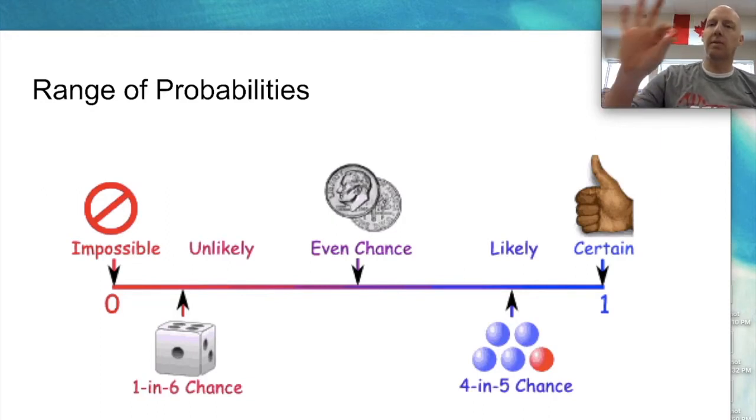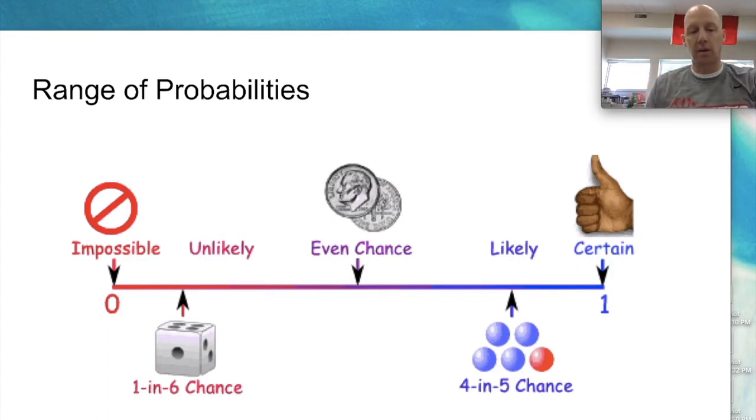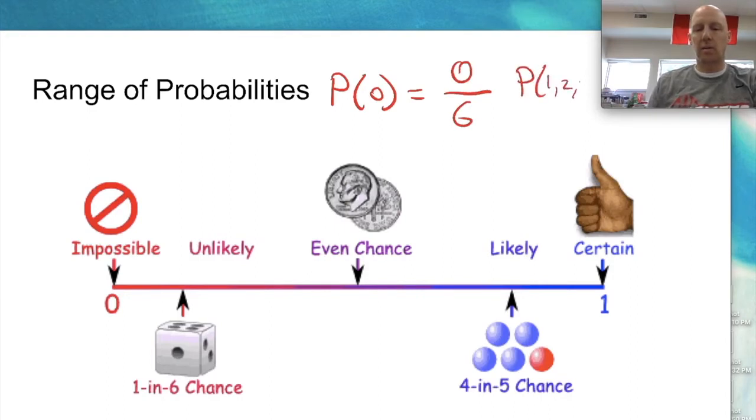Another example, if you were using a die, the possibility on a normal die to get a 0 is impossible. There is no 0 on the die. A certain possibility is to roll this die and have it land on a number 1 through 6. That would be 100% probability. So the probability of getting a 0 with your die would be 0 out of 6. The probability of getting 1, 2, 3, 4, 5, or 6, yes, you can put all that in there, would be 6 out of 6.